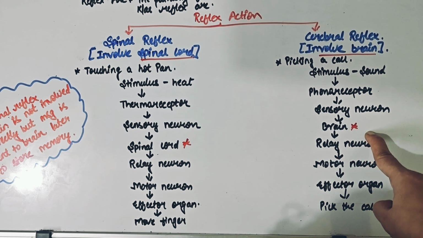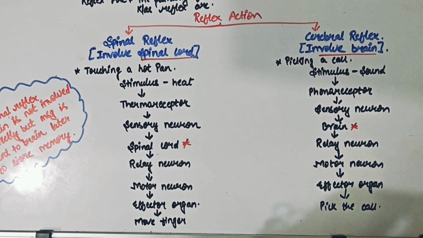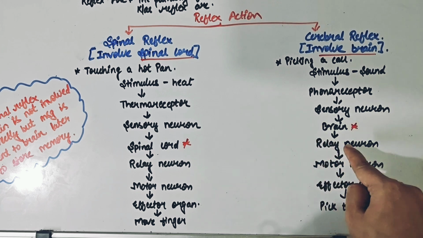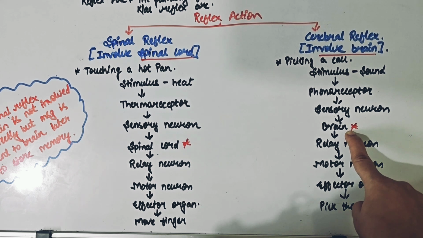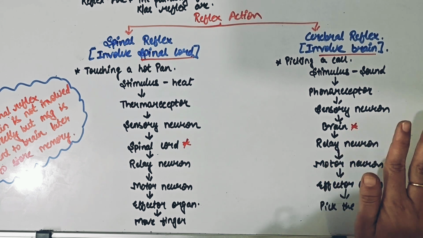Now the brain will process that: okay, XYZ friend is calling, what am I supposed to do? In case you are sleeping, you might reject the call, cut the call, or think to pick up the call. But processing will be happening over here, and you have enough time to take your own decision to reject the call, accept the call, or do whatsoever with the phone that is coming. So your brain has taken enough time, and enough processing is done.